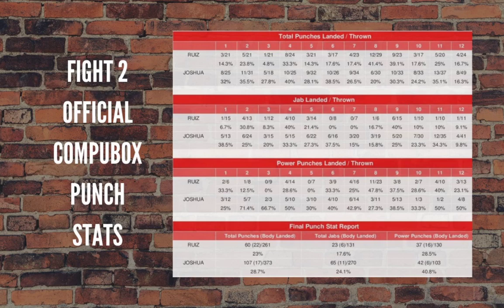When we broke down Wilder versus Tyson Fury last week, in the first fight it was a two or three punch gap in landed per round for Tyson Fury. In the second fight, though, Tyson Fury was at 20 landed punches per round, and Wilder stayed at like a 9, similar to the first fight. So there was a clear difference. But when I look at AJ versus Ruiz, you have Ruiz at 8.4 and AJ at 10.9. So Ruiz lost a lot, but AJ didn't really gain a lot when it comes to landing punches per round.